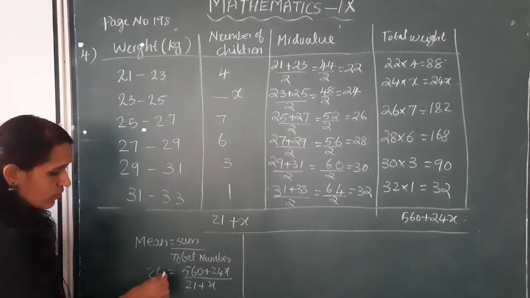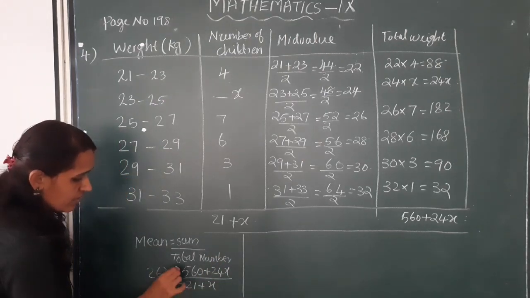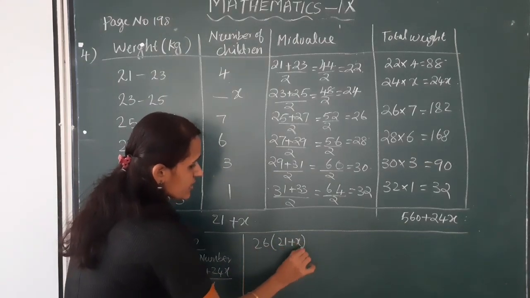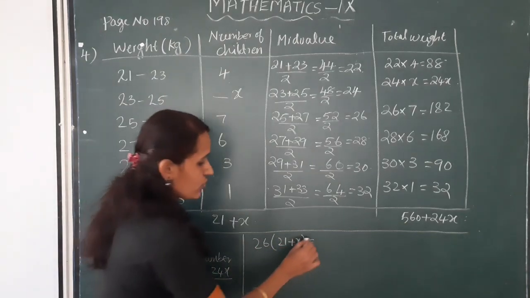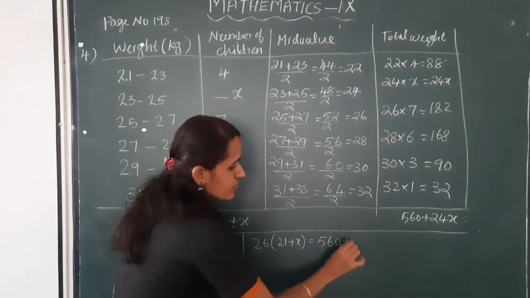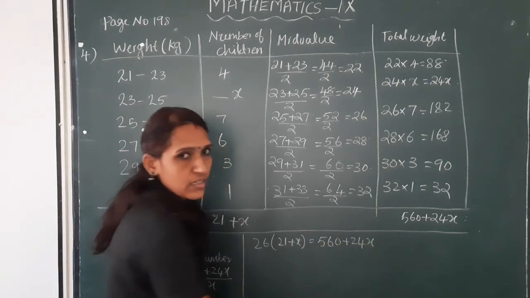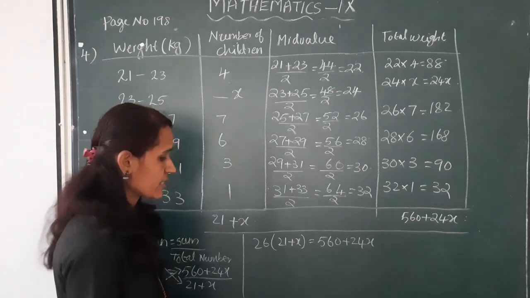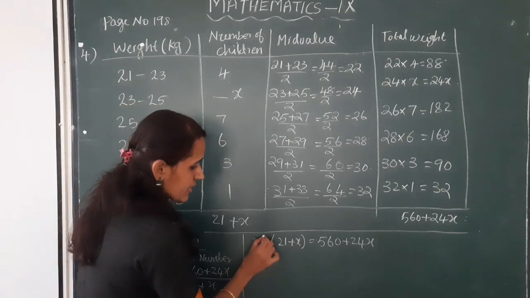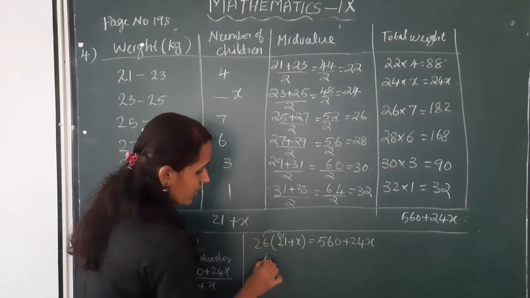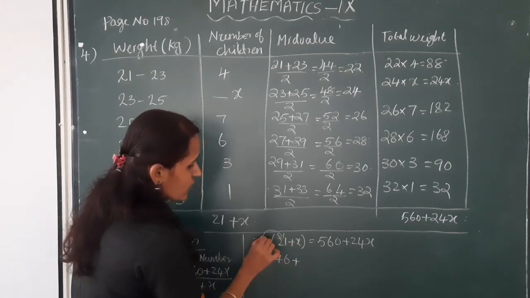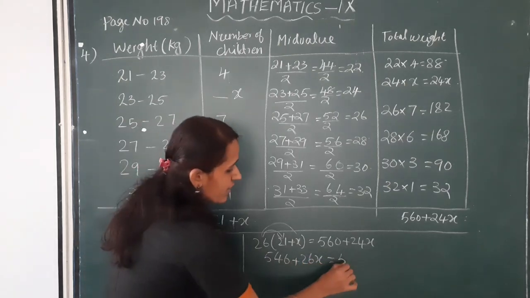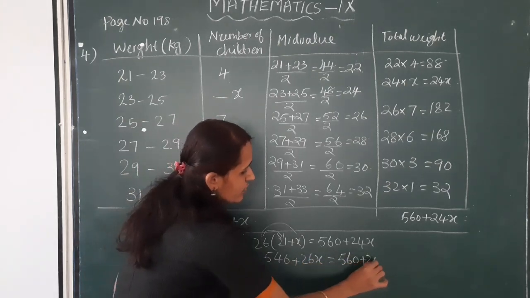Okay, cross multiply. 26 into 21 plus x is equal to 1 into 560 plus 24x. 1 into 560 plus 24x is 560 plus 24x. So 26 into 21, that is 546, plus 26 into x, 26x, is equal to 560 plus 24x.